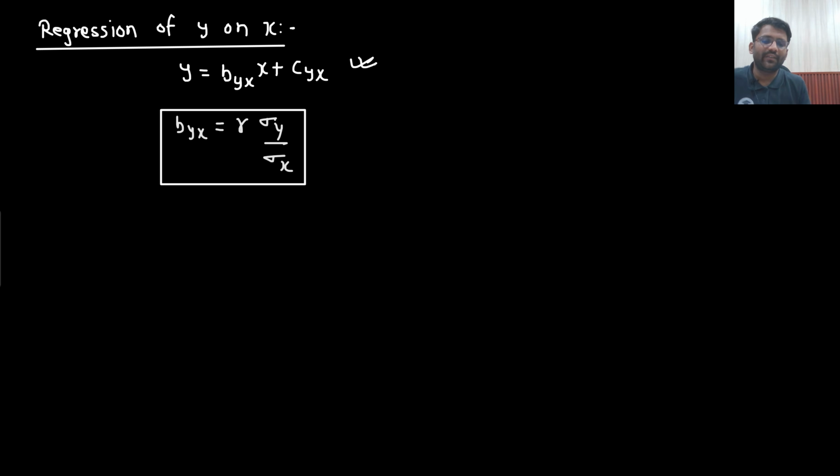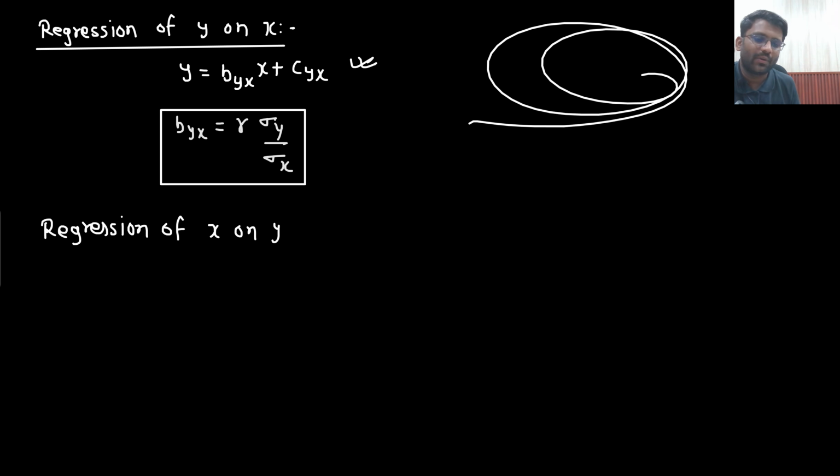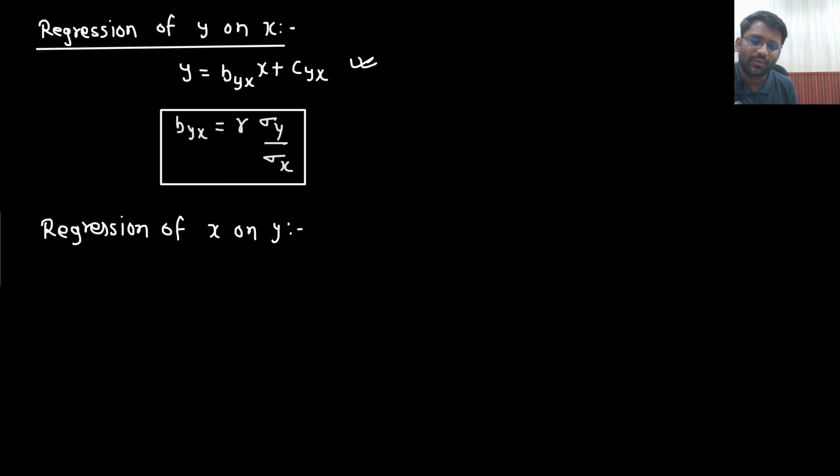So I will not do the derivation for the next one. I will directly ask you what will be the regression of x on y. This technique you can write down somewhere here. Okay, you are having some place, no? So on your own you can write down this technique. So regression of x on y: x equals by plus c.